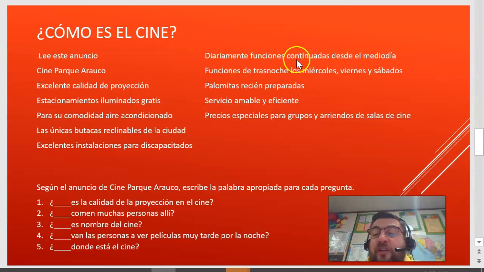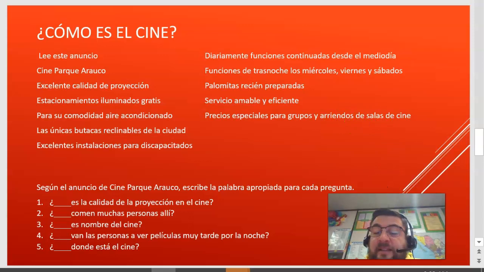Diariamente funciones continuas desde el mediodía. Funciones de trasnoche los miércoles, viernes y sábados. Palomitas recién preparadas. Servicio amable y eficiente. Precios especiales para grupos y arriendos de las salas de cine.